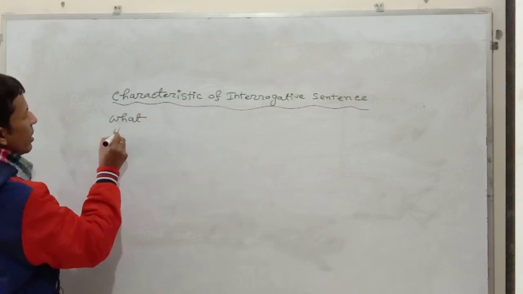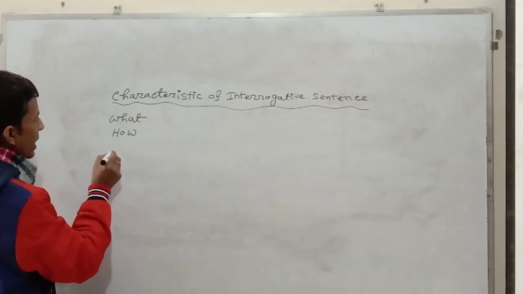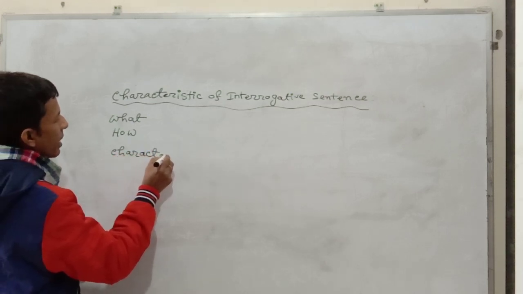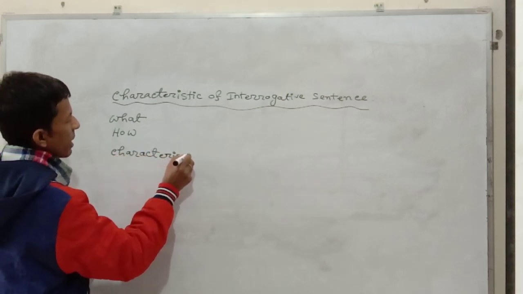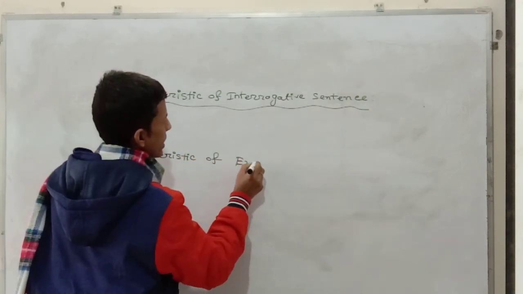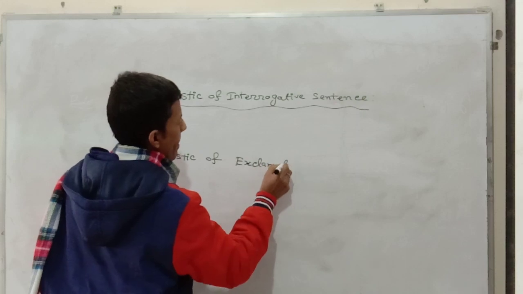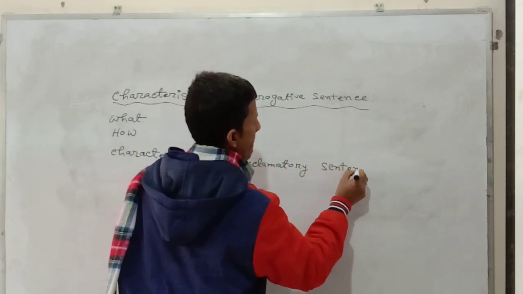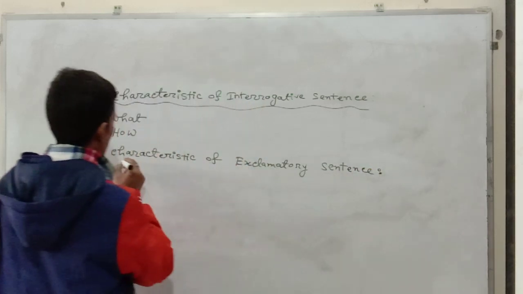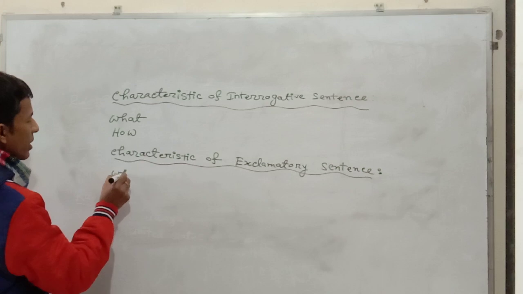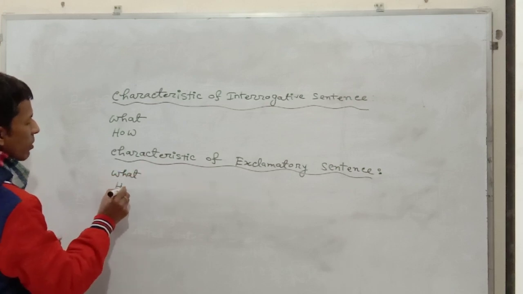Characteristic of exclamatory sentence. This type of sentences can also be started with what or how.